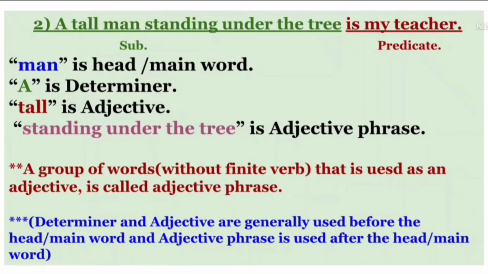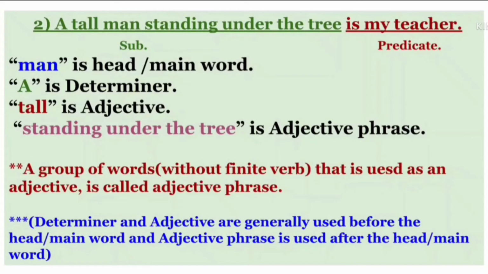Here is another example. A tall man standing under the tree is my teacher. In this sentence, a tall man standing under the tree is the subject part, and is my teacher is the predicate part. In this subject part, man is the head word or main word, and before man there are a and tall. A is a determiner and tall is an adjective. But after man, standing under the tree, this is an adjective phrase.